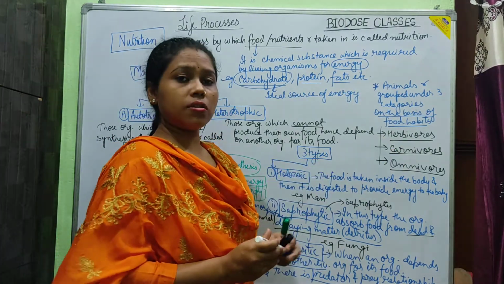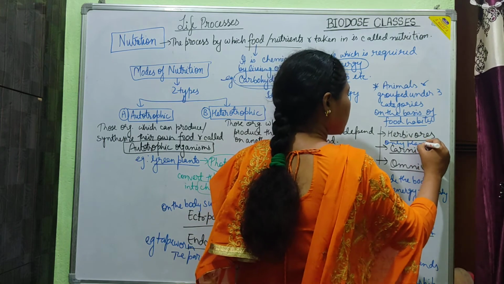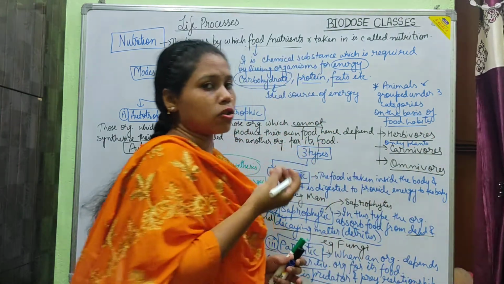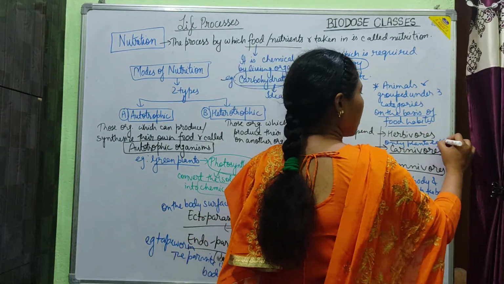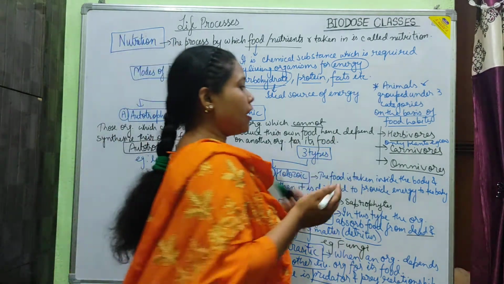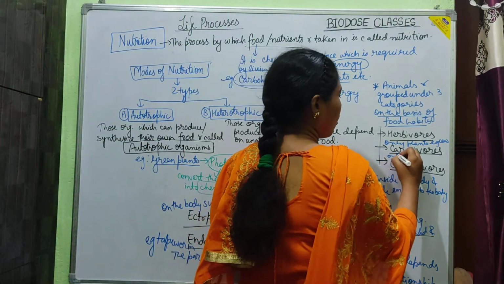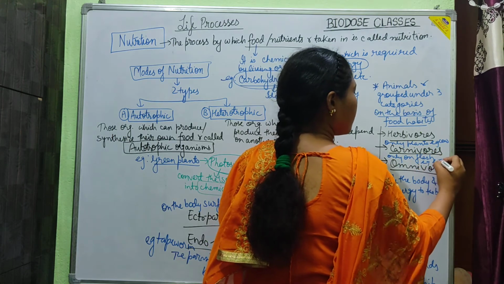The animals which depend only on plants, they would eat only plants, are known as herbivores, like cow, deer, horse. Carnivores depend only on flesh, like lion, tiger.